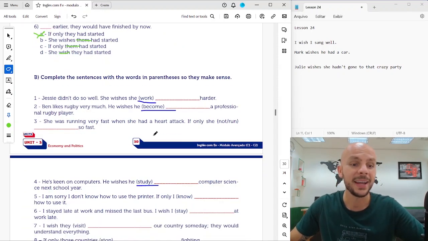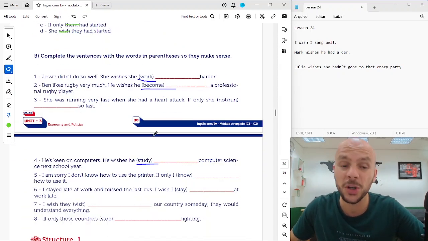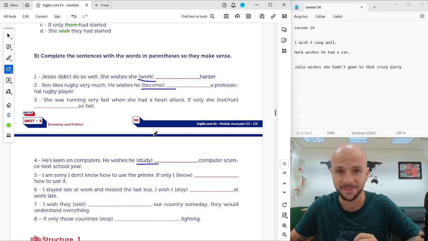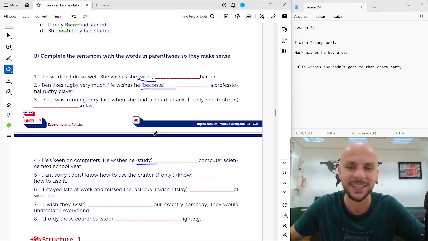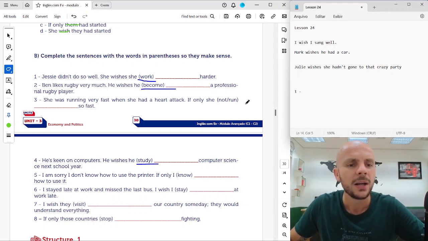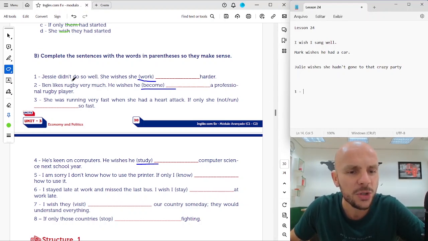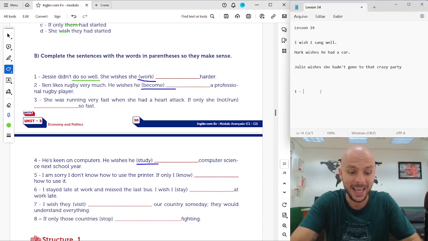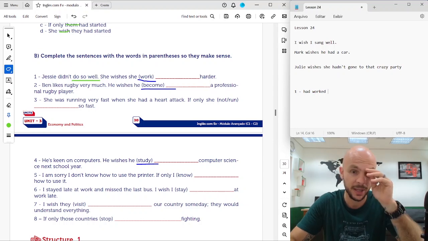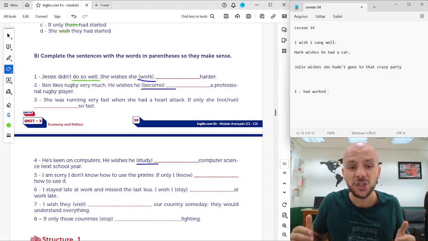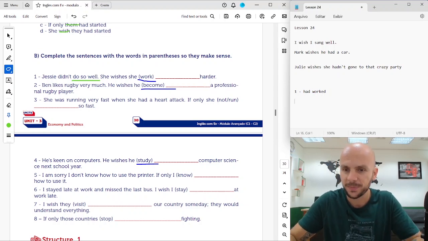Beautiful. And now letter B, if you hadn't done it, do it now. Press pause and do this exercise. And now let's correct. Number one. Jessie didn't do so well. She wishes she had worked harder. Okay? She didn't do so well. She's talking about the past. She wishes she had worked harder.